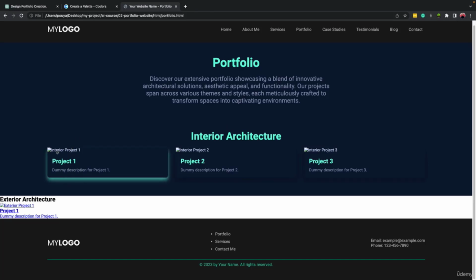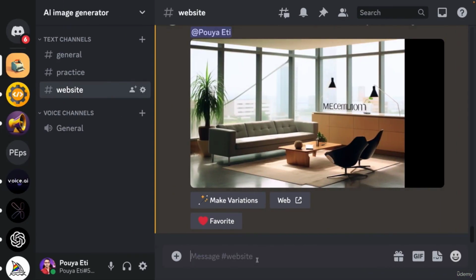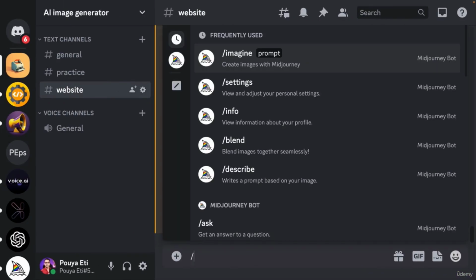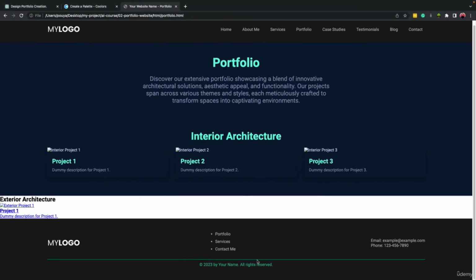So here we require images, okay? Let's create these images using Midjourney, right? And then we will come back here and work on the title and the dummy description, okay? So let's come here to Midjourney, and we require 3 images for the interior project, so for the interior architecture.